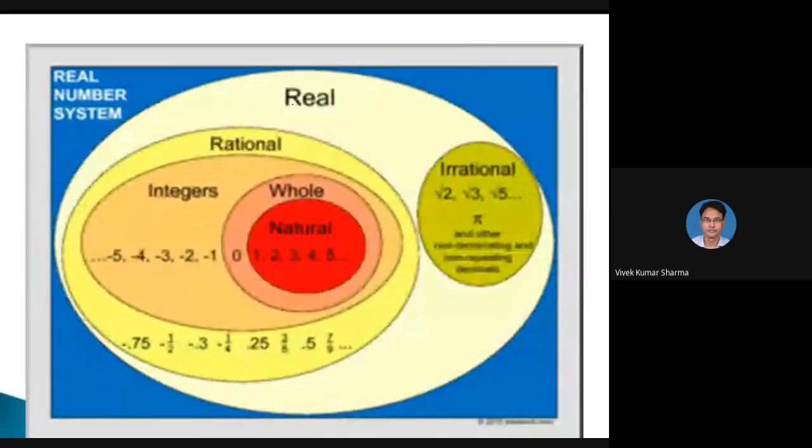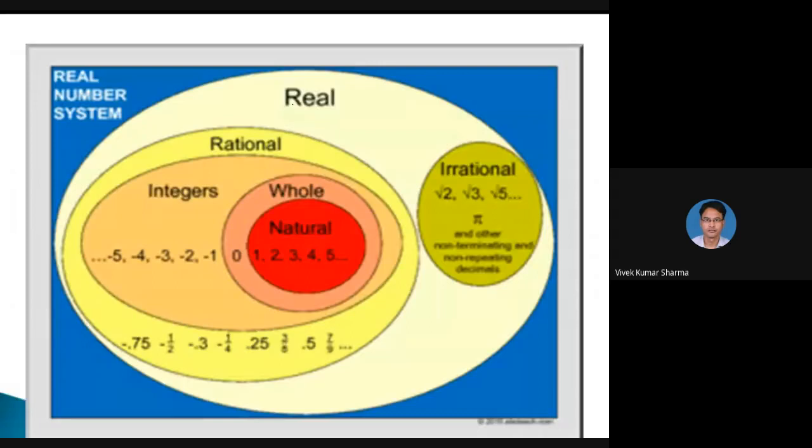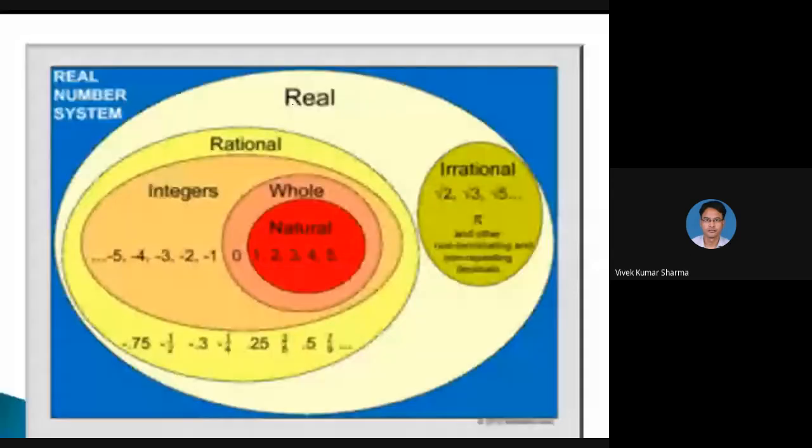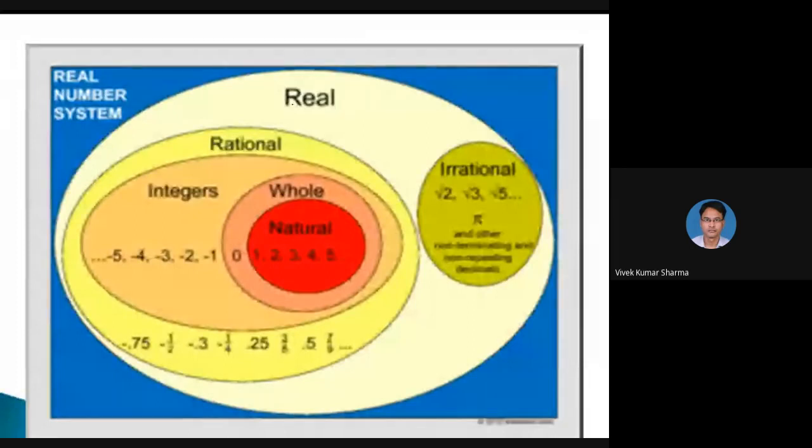So you can see, natural numbers start with 1, 2, 3, 4, 5. If we include 0, they convert into whole numbers. So whole numbers are the combination of zero and natural numbers. When we find the negatives of the natural numbers, the combination of natural numbers, whole numbers and negatives of the natural numbers is called integers.